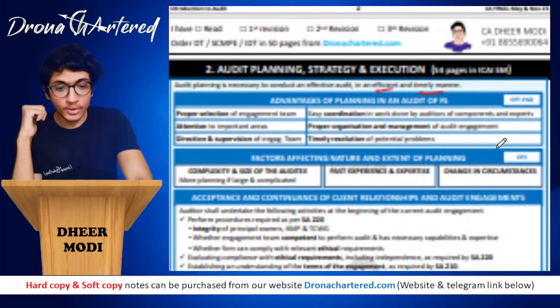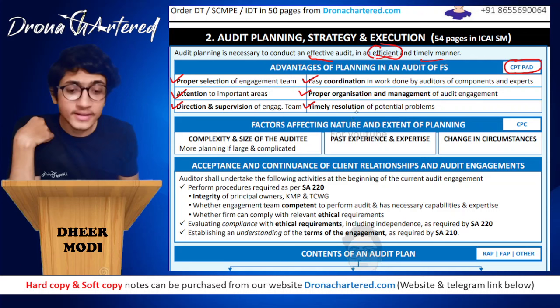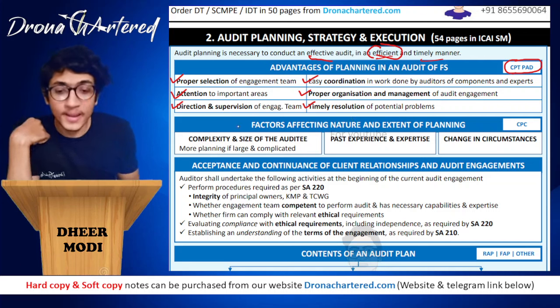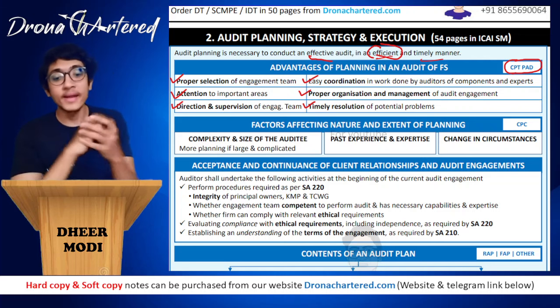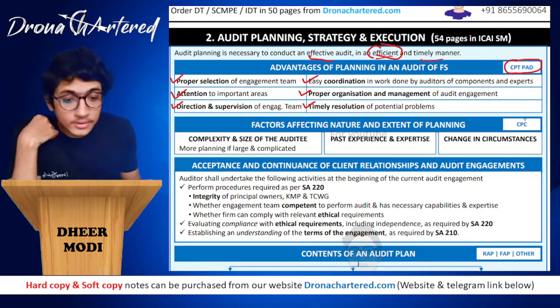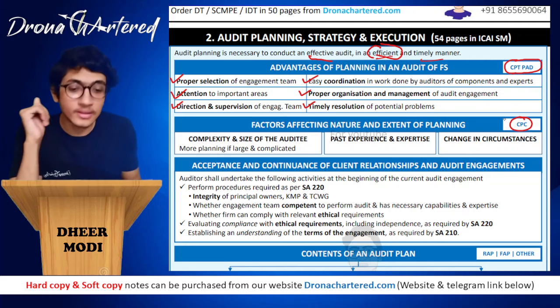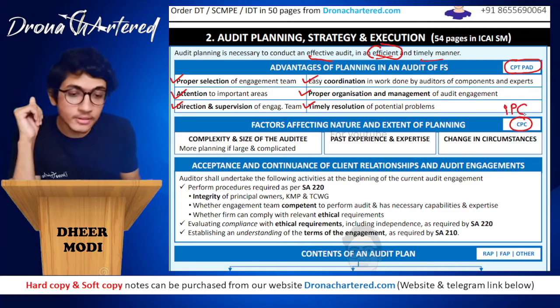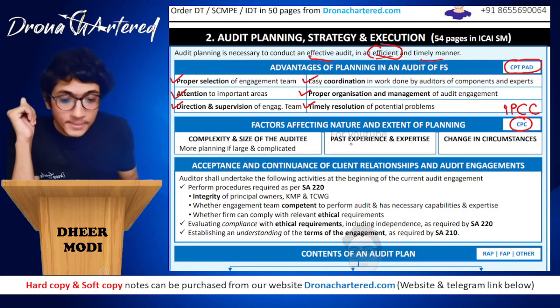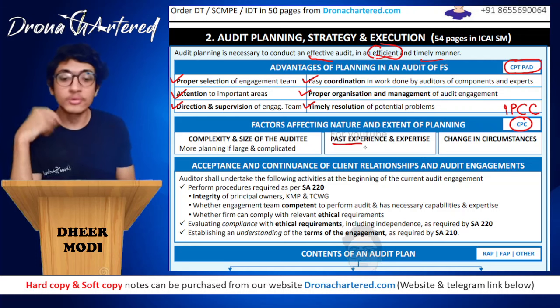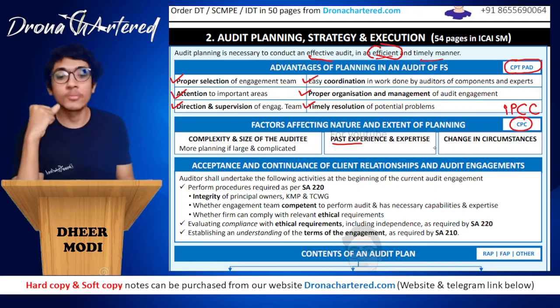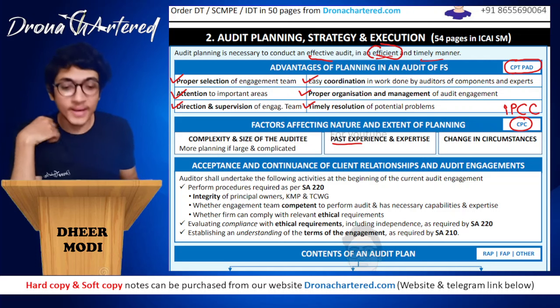Okay. Then your next point is factors affecting nature and extent of planning. That is, what are the factors that will affect how you will plan and to what extent will you plan. So this is your IPCC, or how I have put it in the key, IPCC. That is, I is not there, but it is PCC. Okay. So P stands for past expertise and experience. Whatever experience you gain from the past, whatever expertise you gain from the past, that will of course obviously affect how much and what extent of planning you will do.